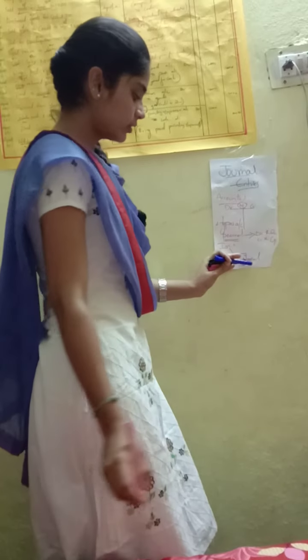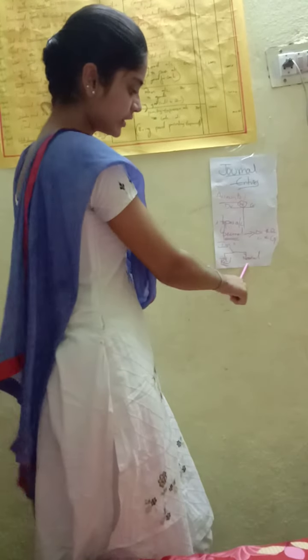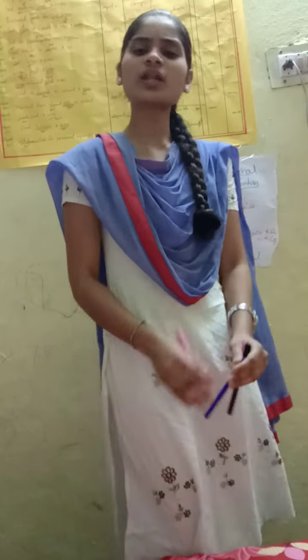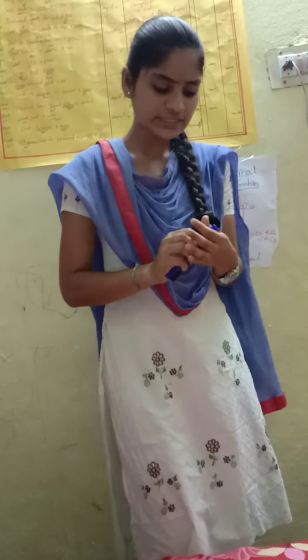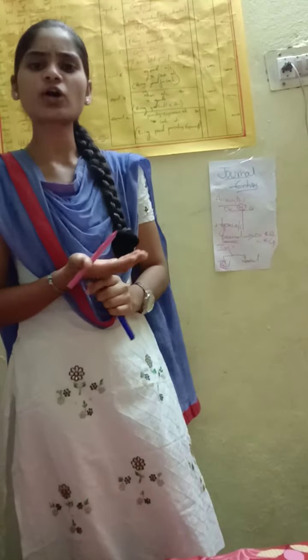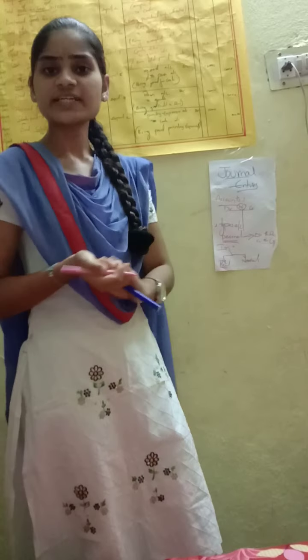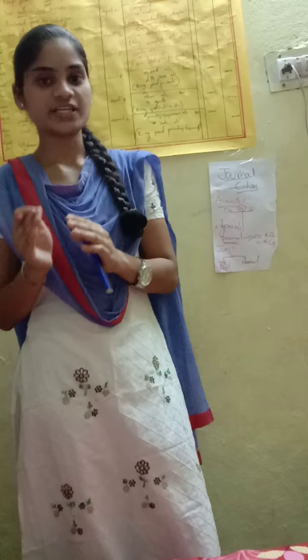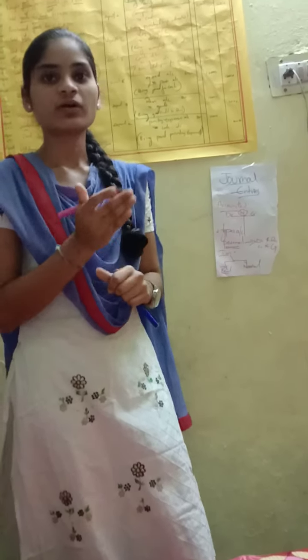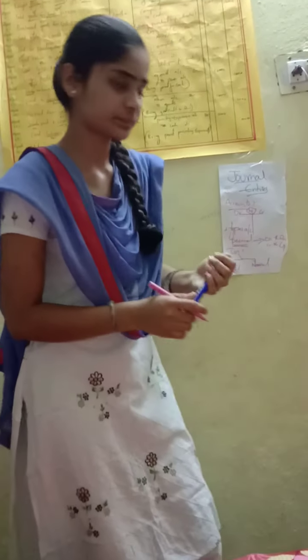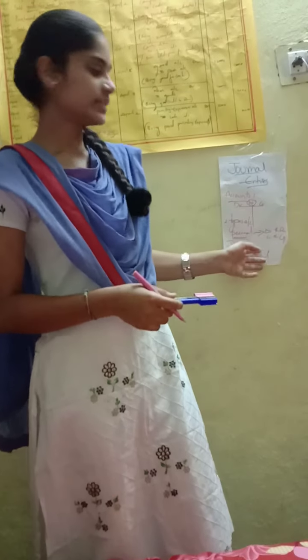Next we will see the nominal account rule. The nominal account rule is debit all expenses and losses, credit all incomes and gains. What are the examples of nominal accounts? Wages, and printing and stationery. These are the examples of nominal accounts. Complete. These are the types.